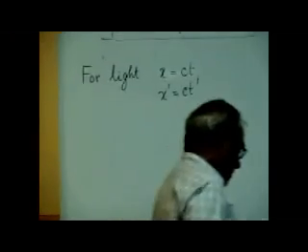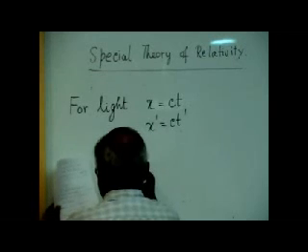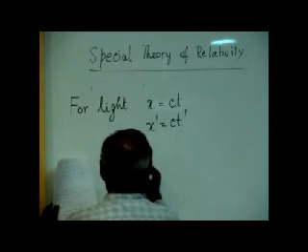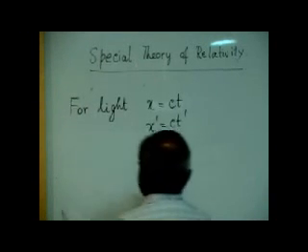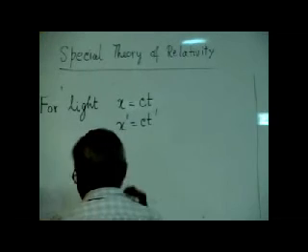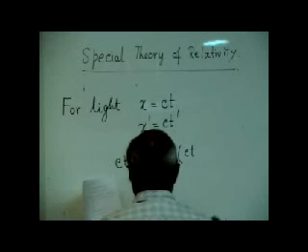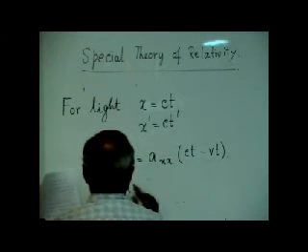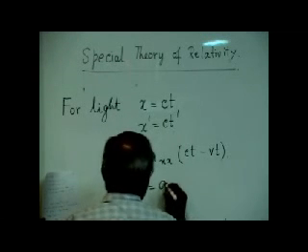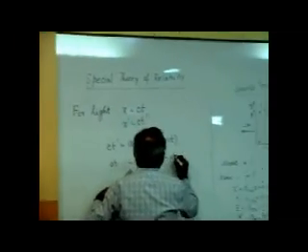If I substitute that, in the first equation I get ct prime equal to axx times ct, and the second equation gives a similar relation.